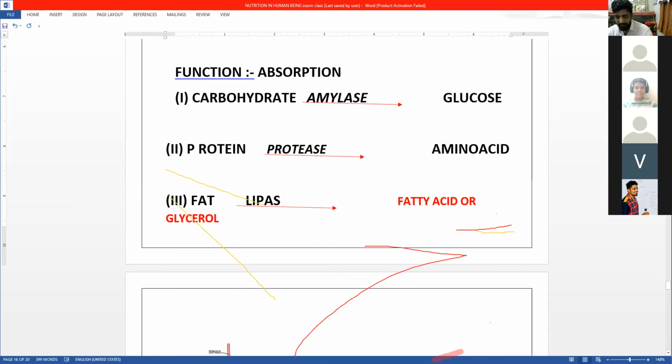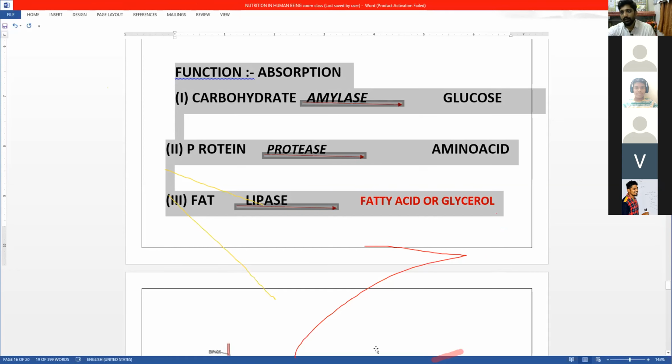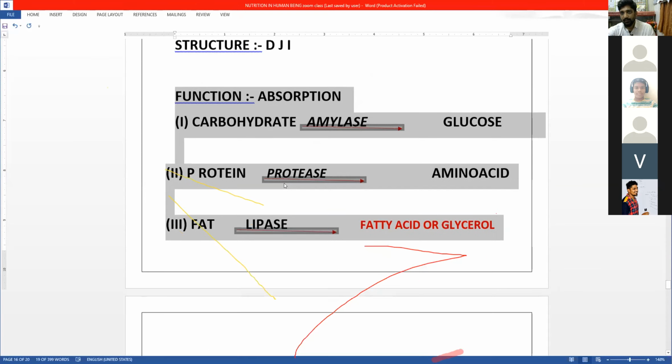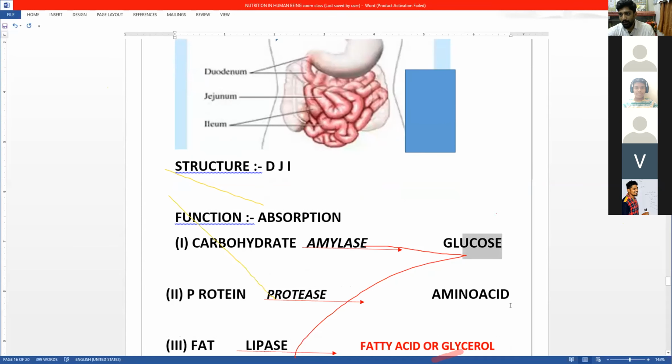Now always remember this chart. This chart is very important. If you remember this chart, glucose and amino acid are absorbed by the small intestine.